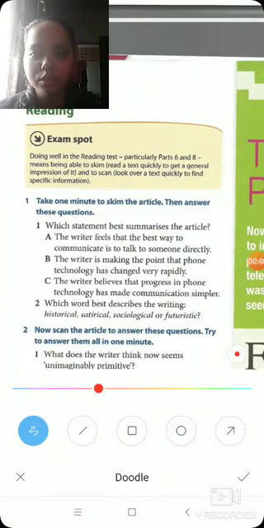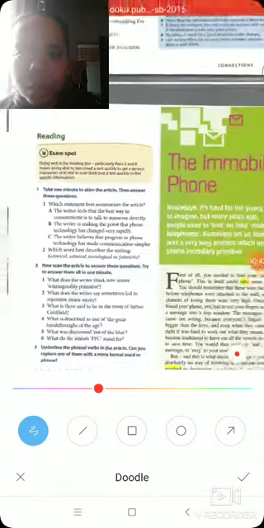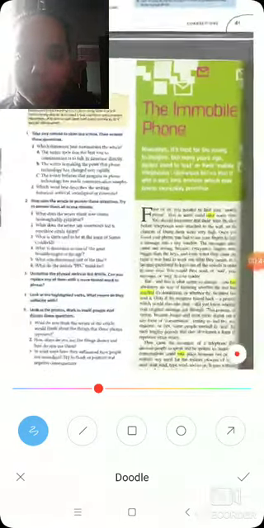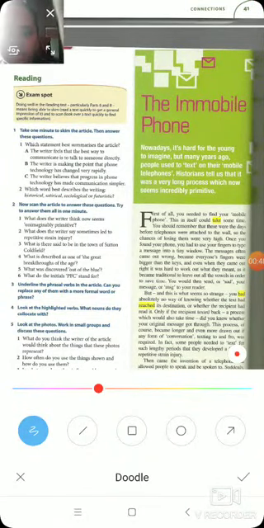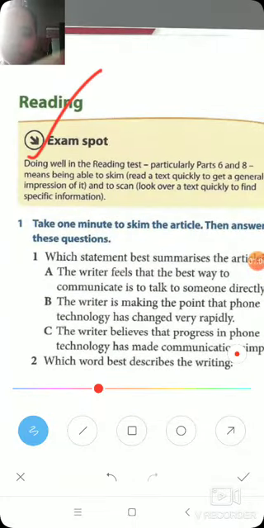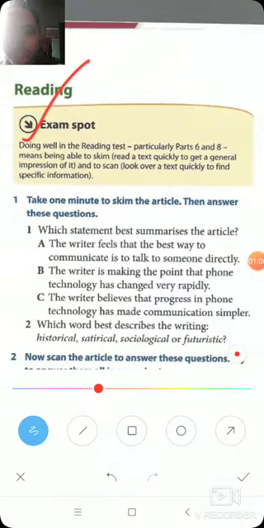So first we come to the reading part, and to solve this reading part you'll have to read. I already told you to read this green part, wherein you'll have to read it and understand it, because today we'll be solving it. So today we are going to do this exam spot first: doing well in reading test.